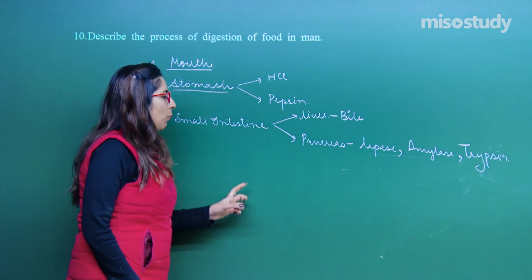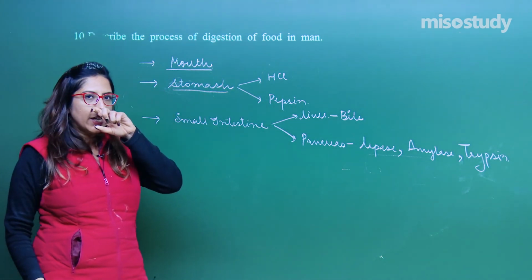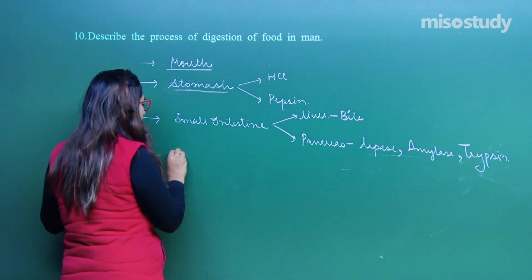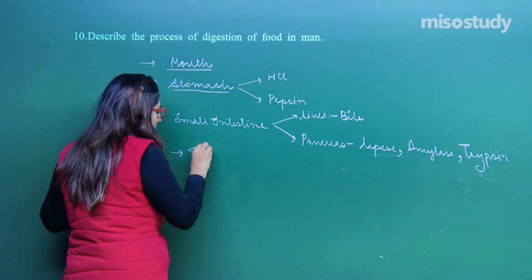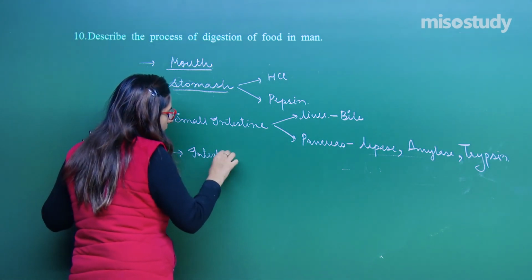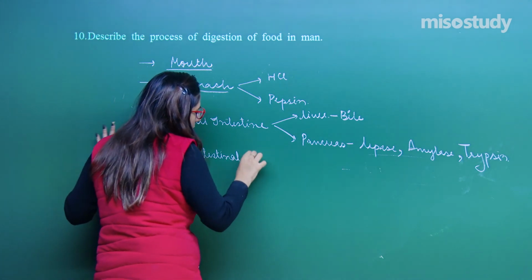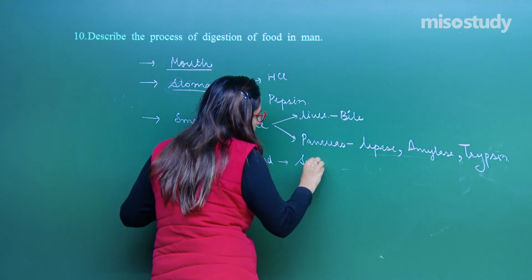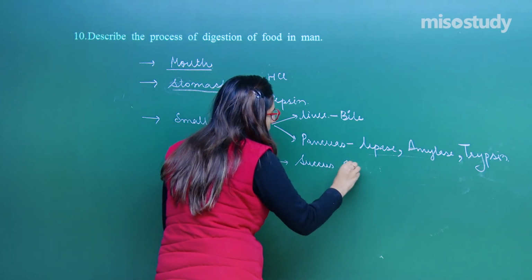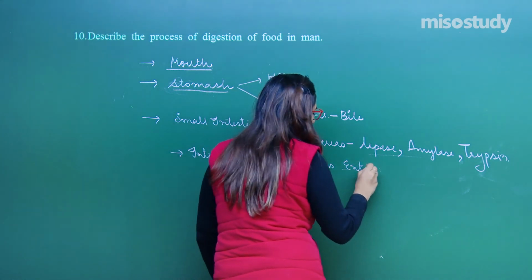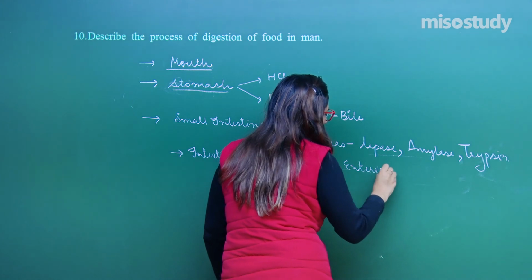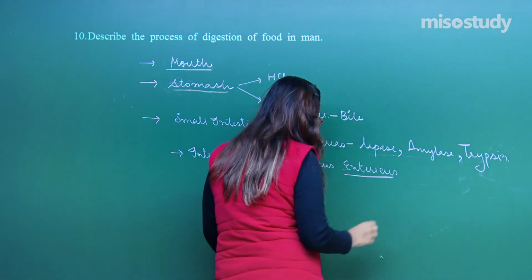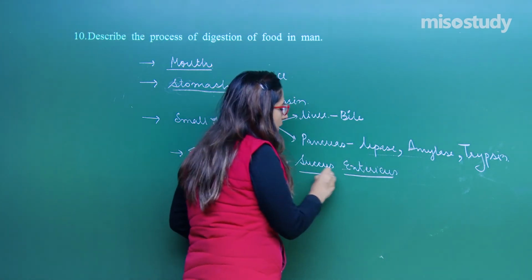Now, one more thing I would like to discuss: the intestinal glands also secrete succus entericus. What is its function?